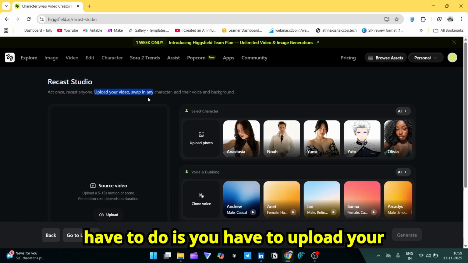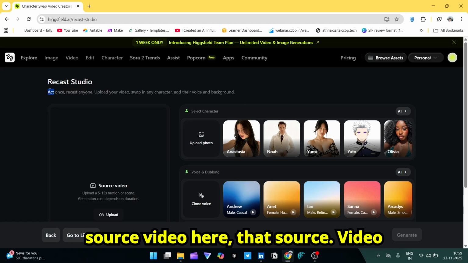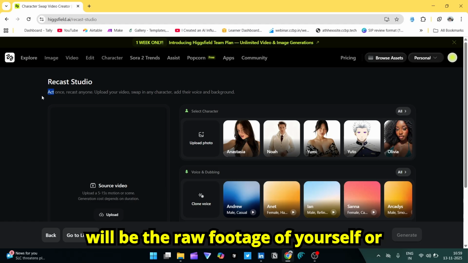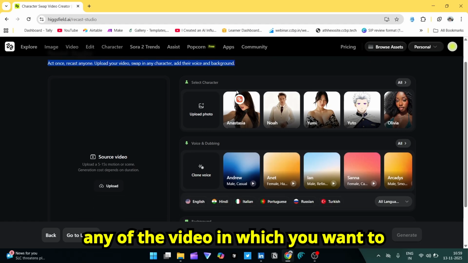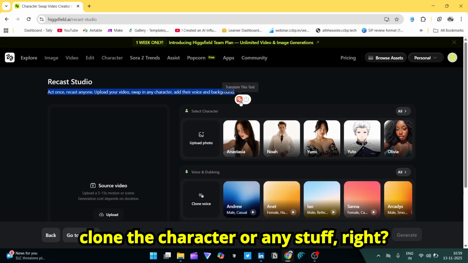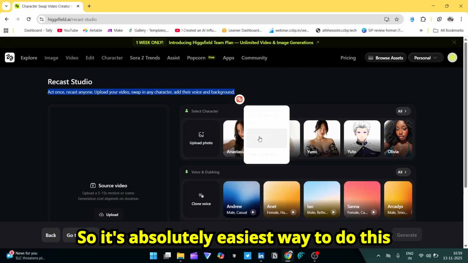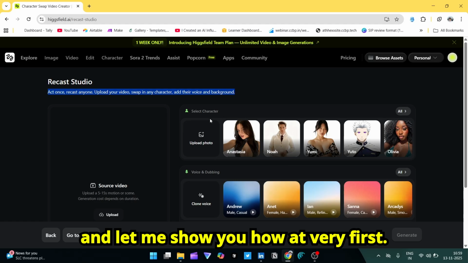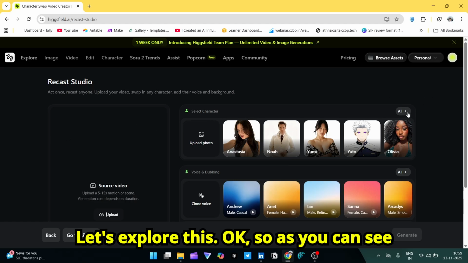So basically what you have to do is upload your source video here. That source video will be the raw footage of yourself or any video in which you wanna clone the character or anything, right? So it's absolutely the easiest way to do this, and let me show you how. So at the very first, let's explore this.